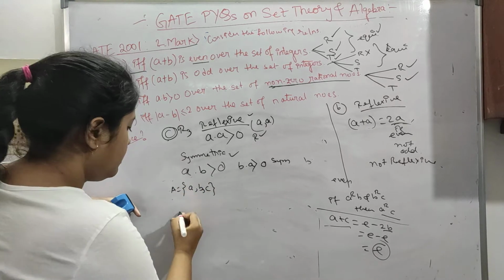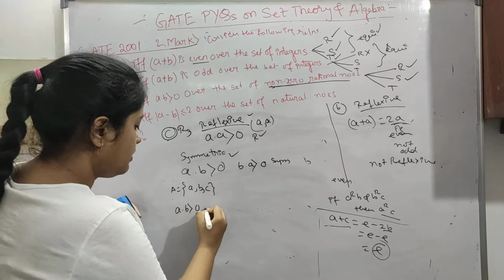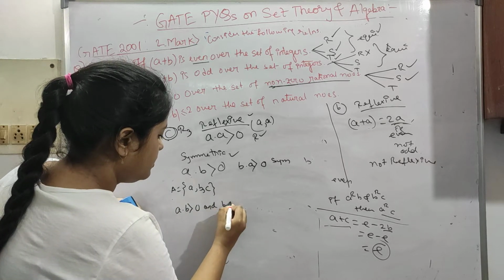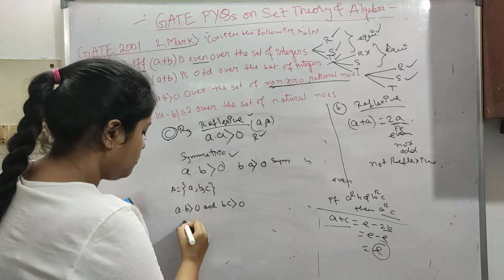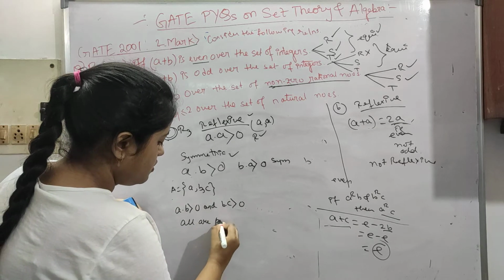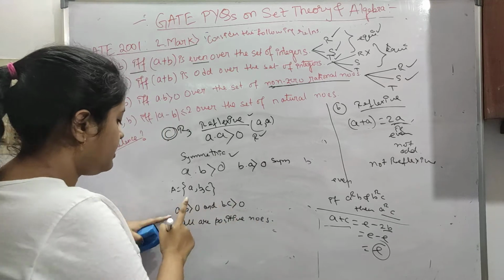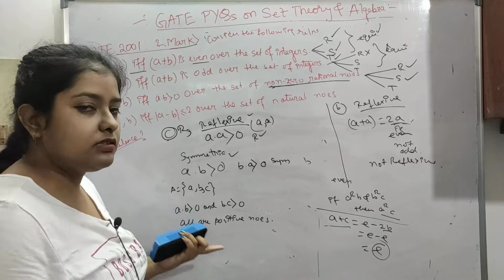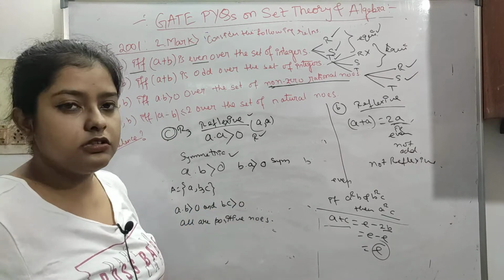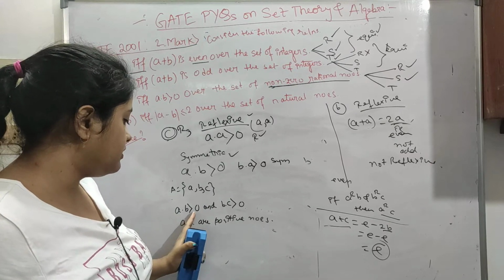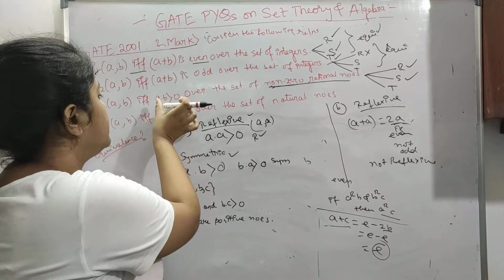Now a dot b is greater than 0 and b dot c is greater than 0. So all are positive numbers, because if you had taken a minus or something, then it would have been false. But a dot b is greater than 0, this is already given, so this is our condition.